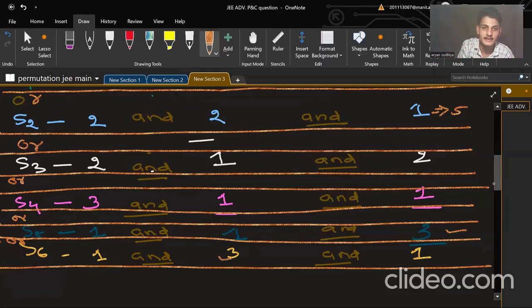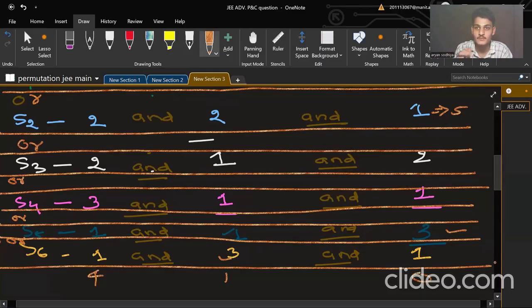If you say that, sir, I can select 4 of this and 1 of this. Now 5 questions are already selected. You can't select from here. So that will violate our constraint. Constraint is that you need to select one from each. Now you will say, sir, I will select 5 from this and I will not select from the others. That will again violate the constraint that is given in the question, that one should be selected from each. You can't select 4 or 5. You just need to select maximum 2 or 3. You can select just 2 or 3.